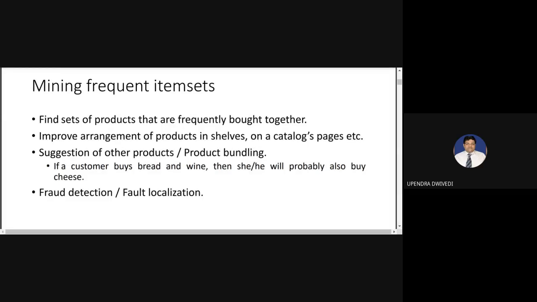It is also possible that there is correlation between the patterns. So if a certain pattern is executed, then there will tend to be a fraud. Same thing for fault localization. Whatever the fault inside the network or in your manufacturing plant, you can use mining of frequent item sets to localize it.